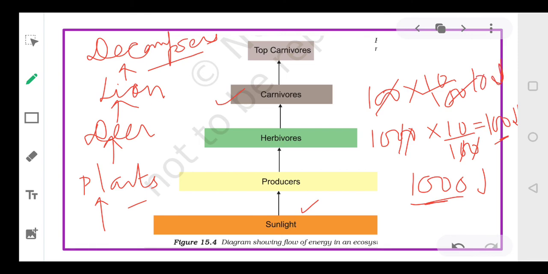And the top carnivores को कितना मिलेगा? So again now 10 joules का आप 10% निकालिए. So there is only 1 joule of energy which will be available. So आप देख सकते हैं plants के पास 1000 joules of energy थी, herbivores के पास 100 joules of energy है. There you have 10 joules of energy and then you have only 1 joule of energy. So जैसे जैसे ट्रॉफिक लेवल बढ़ते जाते हैं एनर्जी डिक्रीज करती जाती है और 10% लॉ के हिसाब से the last member will have the least amount of energy available.